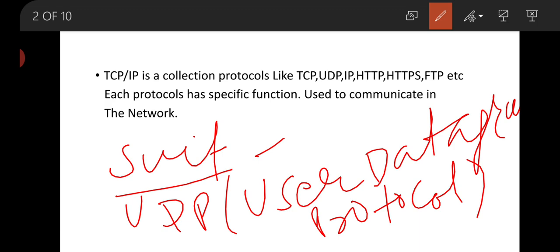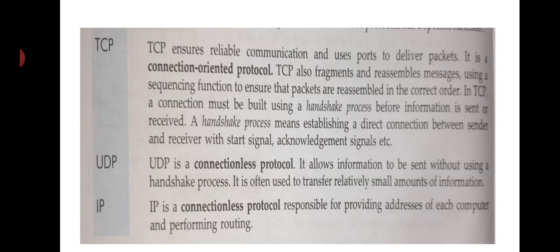Now we will look at TCP, UDP and IP, because HTTP, HTTPS, FTP we have already studied in previous classes.